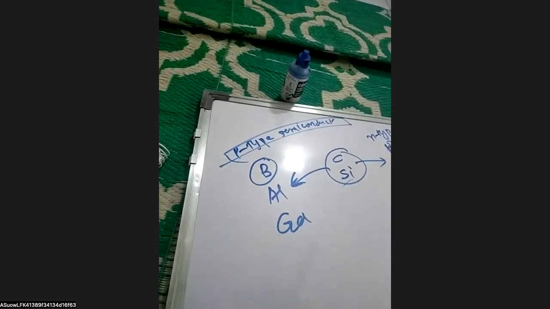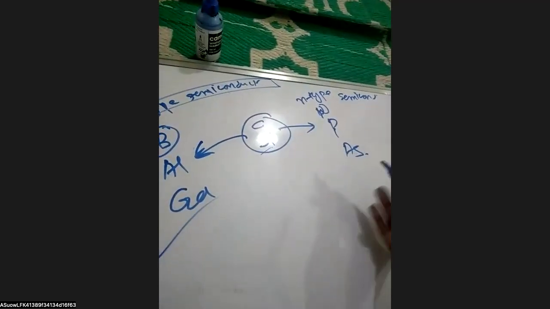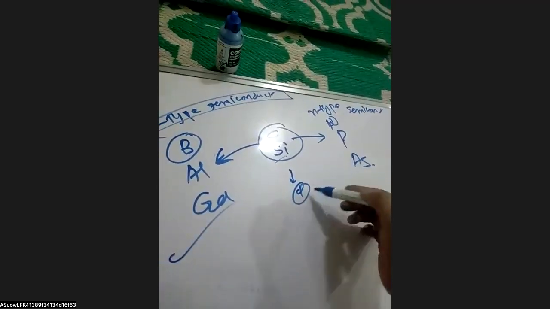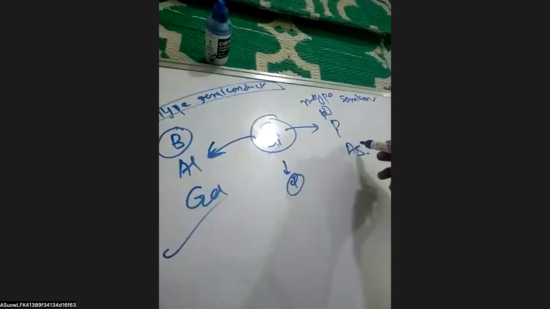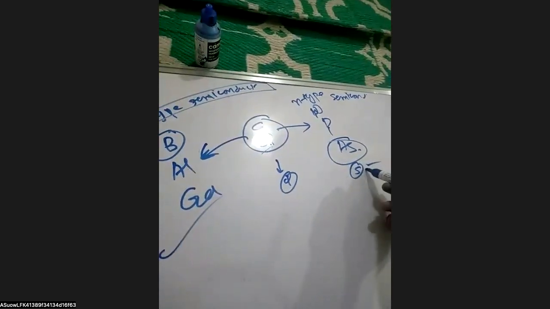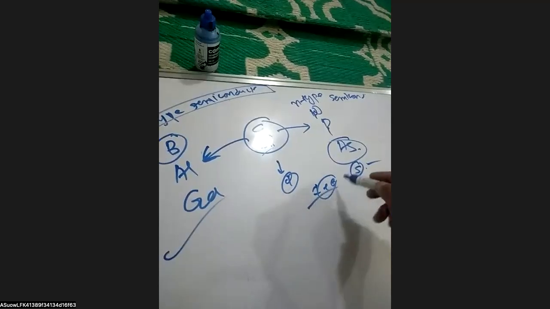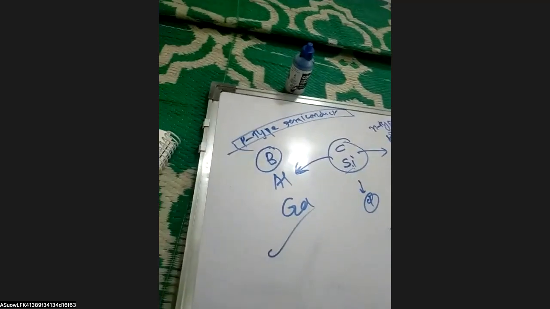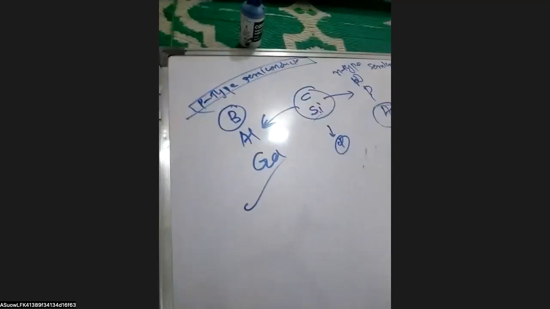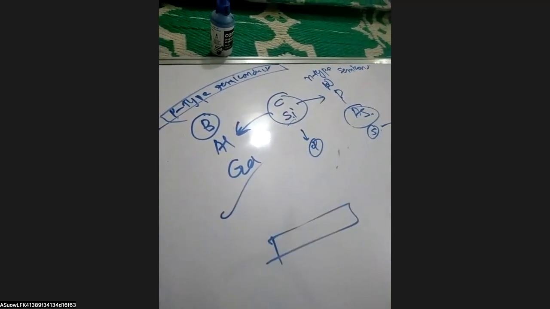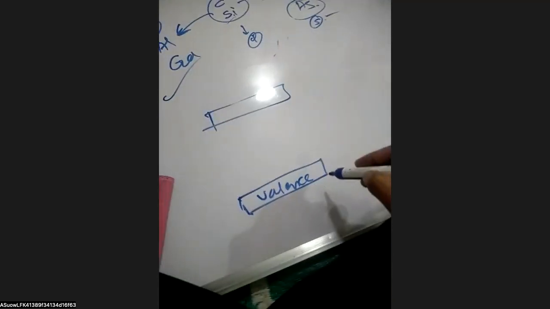Here we can see its bands. So it is the valence band and the conduction band. In the case of the P type semiconductor, the acceptor band is present close to the valence band.